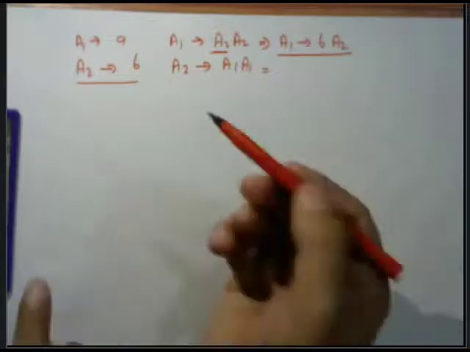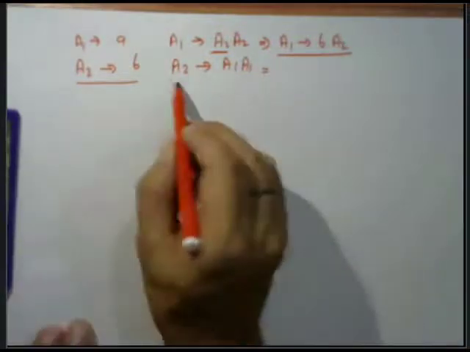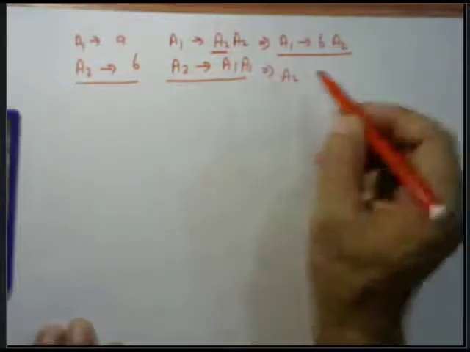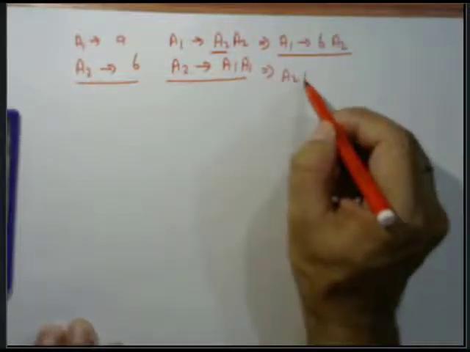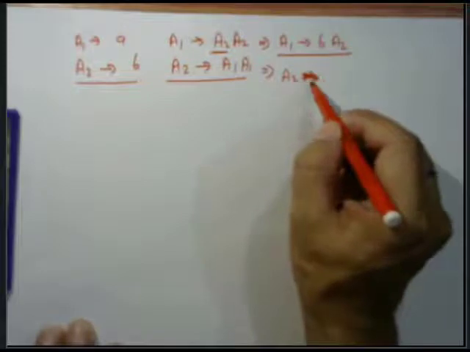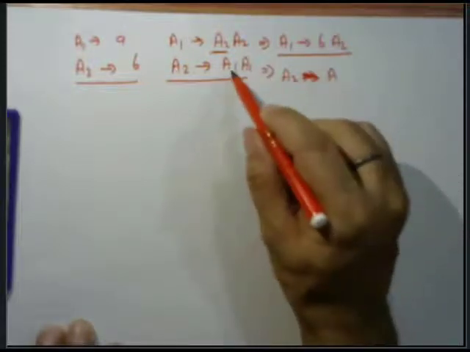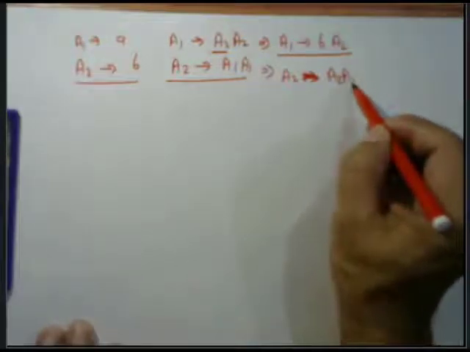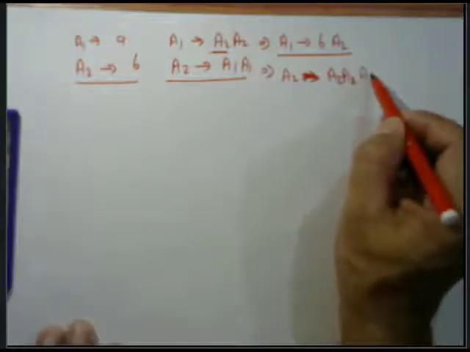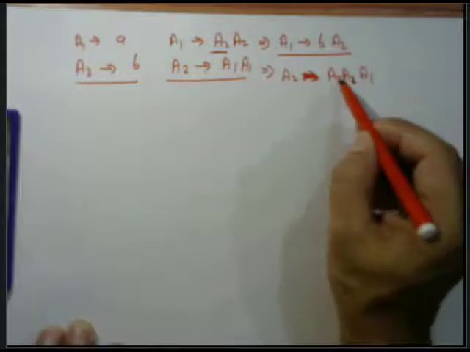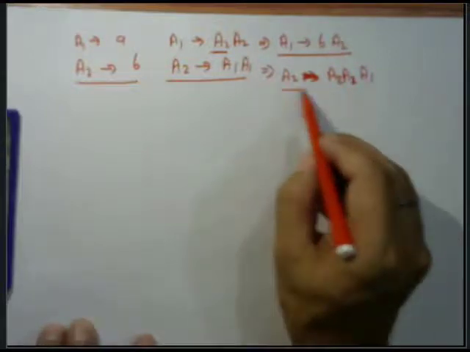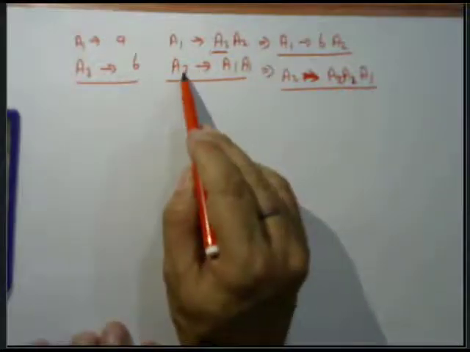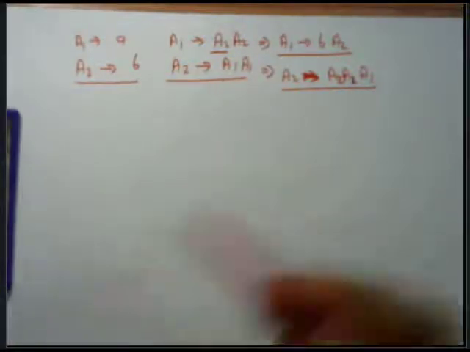Then in the third step, we are using A2 tends to A2 A1, writing the value of A1 A2. A2 A2 A1 is the production of A2, because this is lower order and A2 is higher order, then we can go back to the lower order. This is the repetition, then remove this.